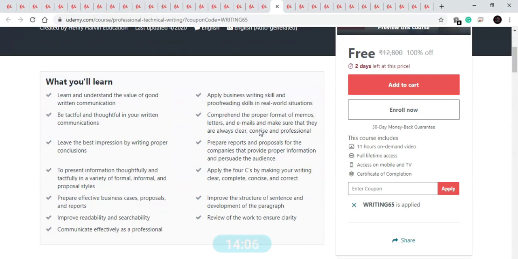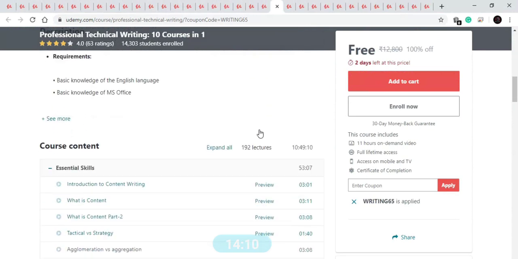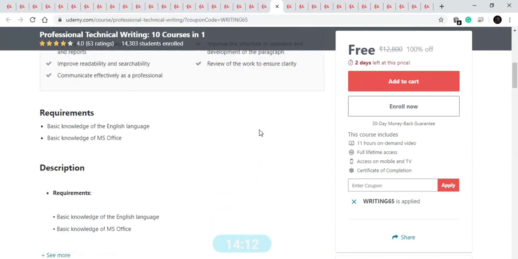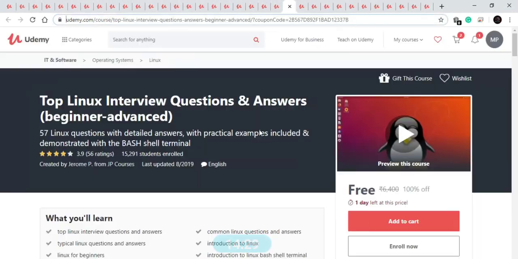So this is a big 11-hour course available for free for 2 days and comprises 192 lectures. So this is a good course for who want to learn about professional writing. In this course you will get 10 courses in one course, and you will earn in 6 digits if you understand the concept of the course and implement it correctly. Now let's move to our next course.